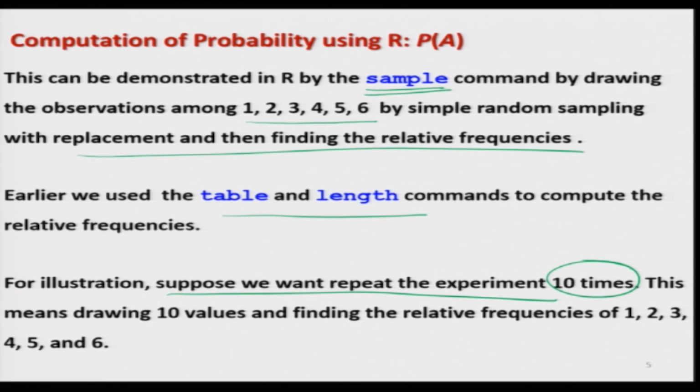My objective here is to explain what is really happening and how you are going to execute it through the R software. That is why I can handle this number of values very easily. So, when I repeat the experiment 10 times, this means we are drawing 10 values and then computing the relative frequencies of the numbers 1, 2, 3, 4, 5 and 6.